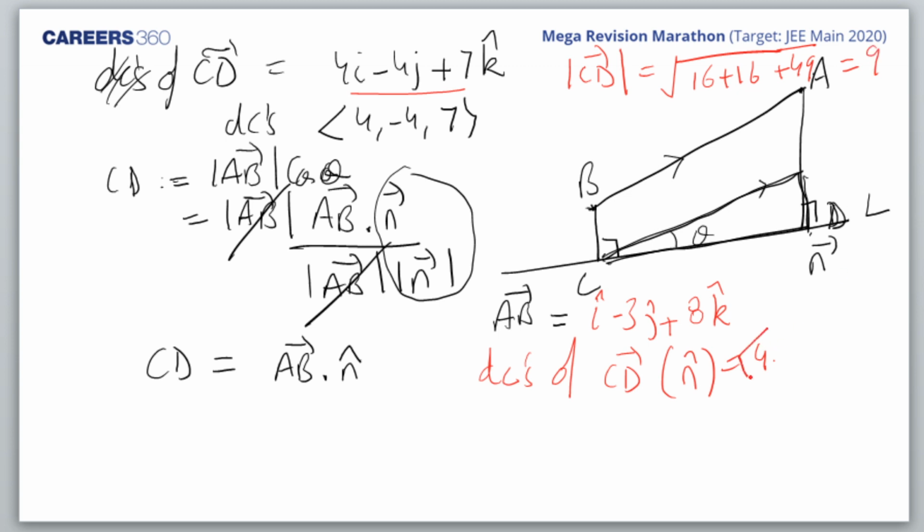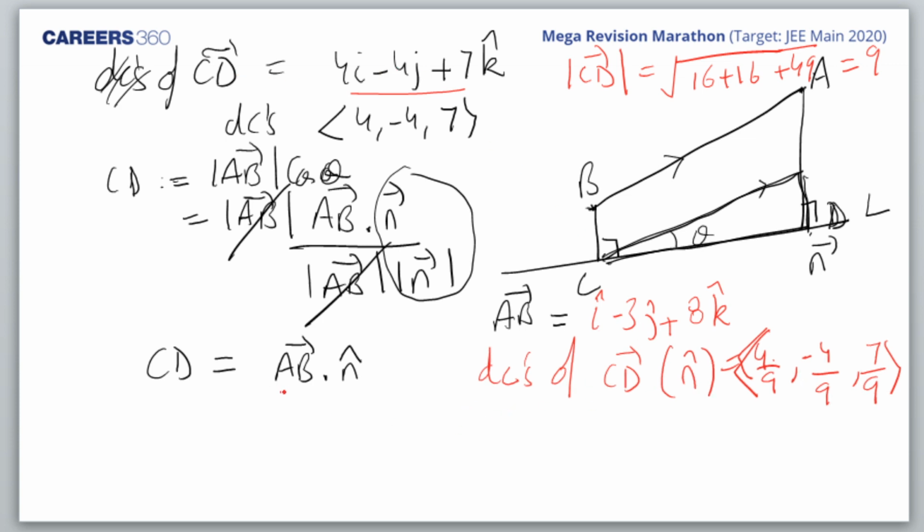So the DCs would be 4 by 9, minus 4 by 9 and 7 by 9. I hope everybody got this. These are the DCs of CD. When I convert the CD vector into its unit vector in the same direction, then I get the DCs.